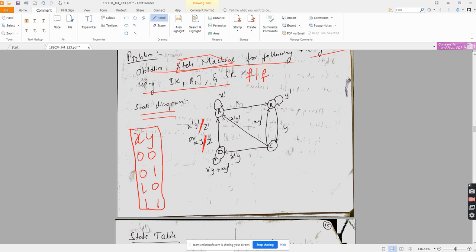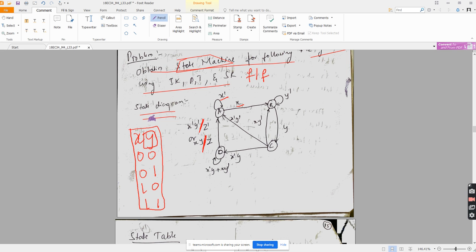Now look closely, everyone, I will explain how. I am in state A. I have only one variable here, X bar here and X here. What is the meaning of this? Y is not there and even Z is not there. What should I do? Don't care. The variables which are not available, I can consider those input variables as don't care.